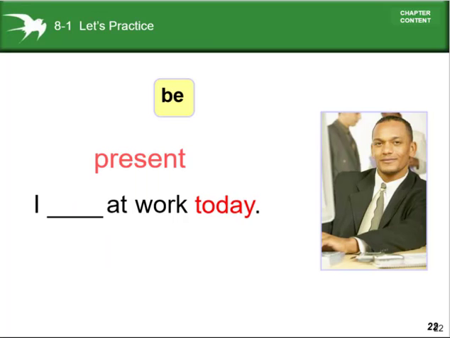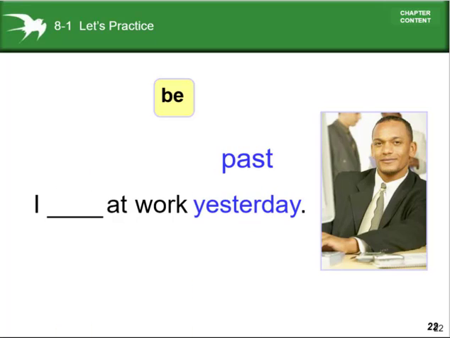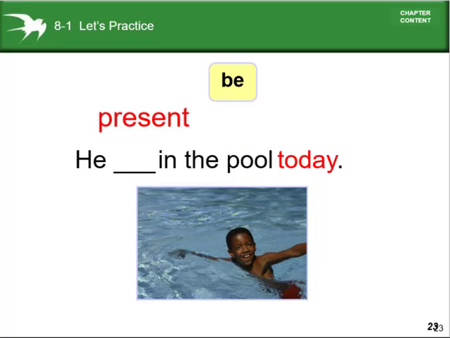So now let's practice. In the present tense, we'll have to use I plus am. I am at work today. But in the case of the past tense, what will I have to do? I'll have to use was. I was at work yesterday. Look at another example. In the present tense, we'll have to use is. He is in the fall today.